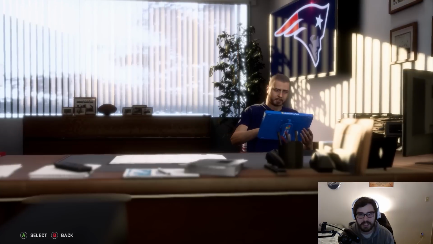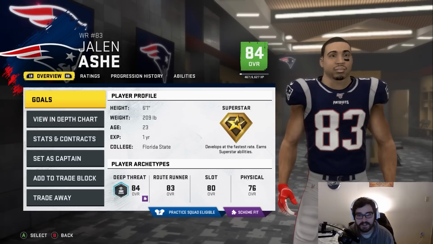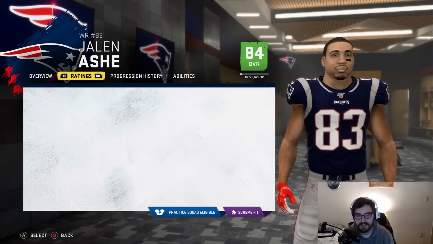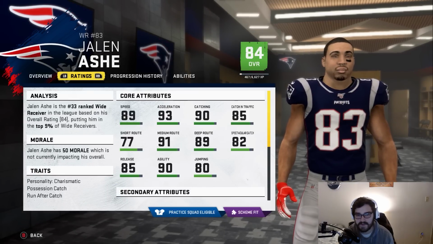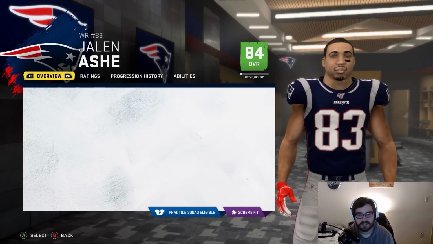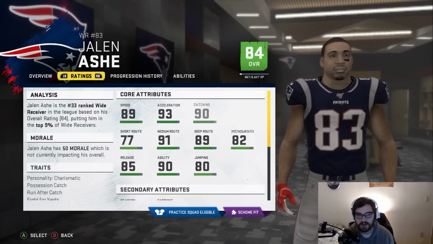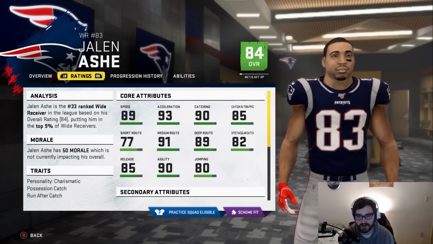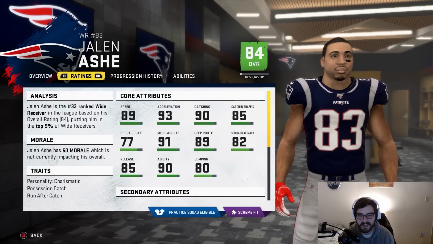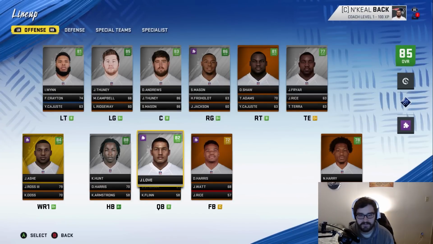We finally have like a really good number 1 receiver. Jalen Ashley's up to an 84, superstar development. He could potentially go up to X Factor this season. That would be really cool. He's our slot receiver as well, even though his short route running isn't too good. I have auto progression on, and they just always go into like the same thing over and over again. So he's going to get really good medium and deep route running, but I'm sure he can still be fine in that role.